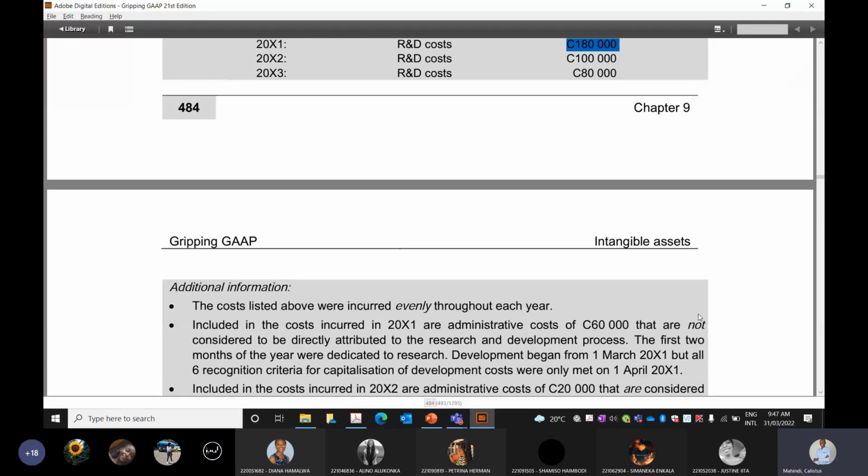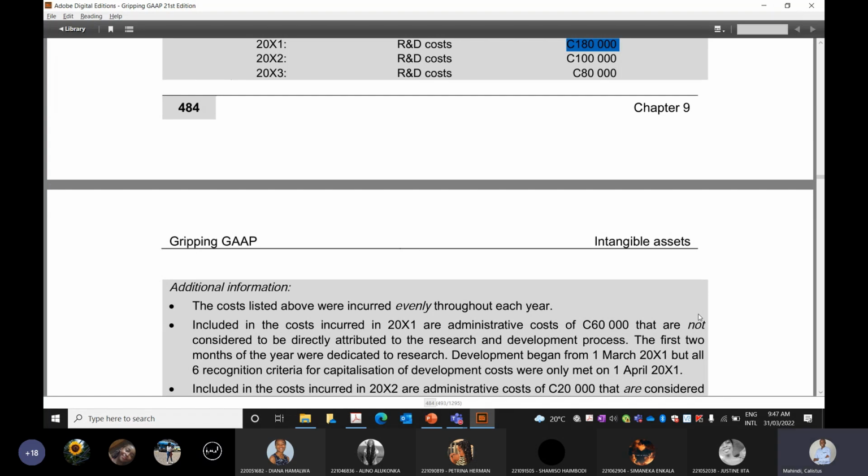Okay, so let us look at this. You said 60,000 administrative costs is expensed, research of 20,000 should be capitalized, and development costs of 100,000 should be expensed. There's a mix-up somewhere.